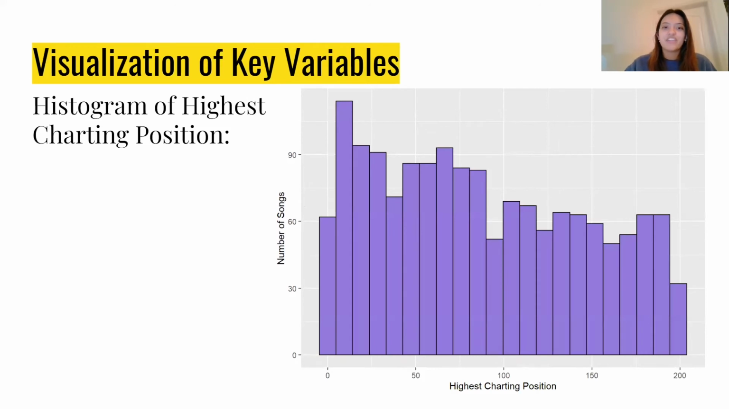So this is a histogram of highest charting position. And here it looks like there are more songs that chart at a position greater than 100 than at a position below 100, which is interesting considering that the summary of the data told us the opposite.